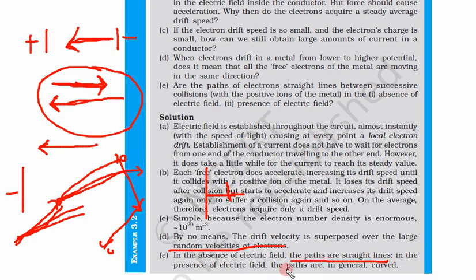So in the presence of an electric field, the paths are generally curved, because it will move straight, but there will be a little bit of curvature involved. So it will move a little bit from its earlier position. So in an electric field, the paths are curved; without an electric field, straight lines.